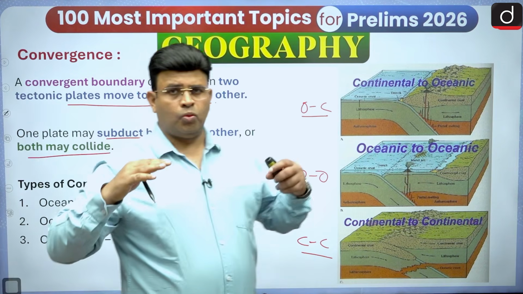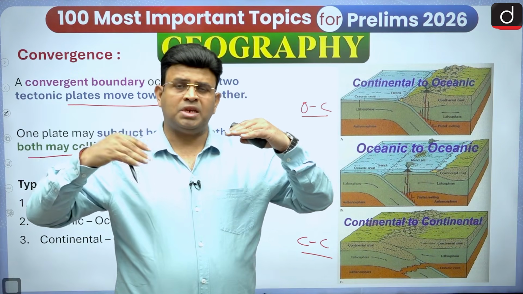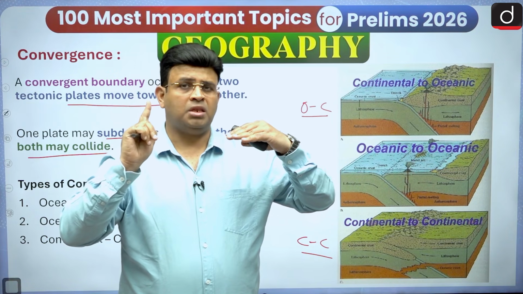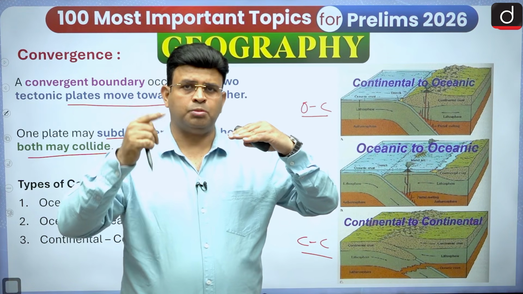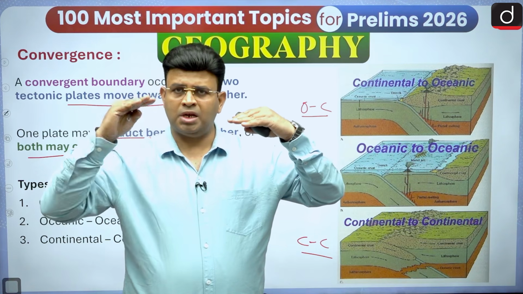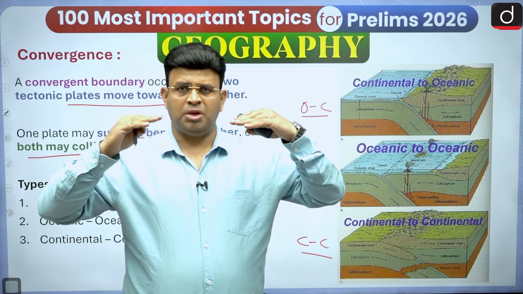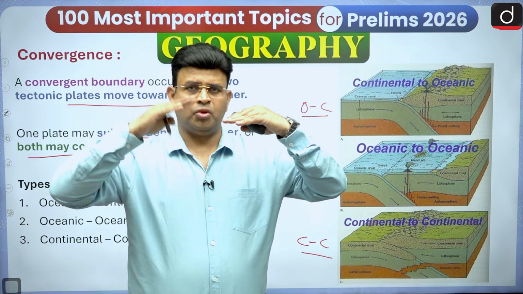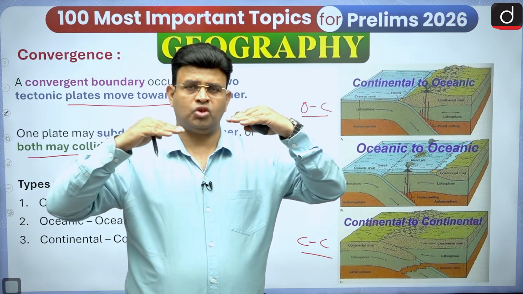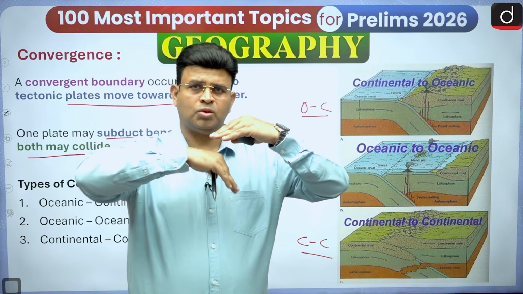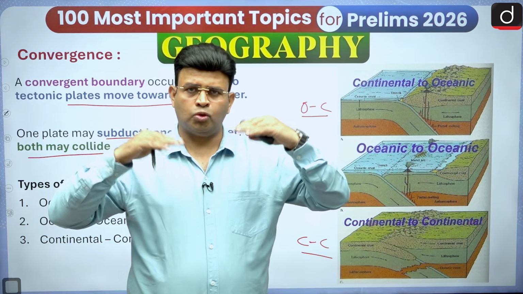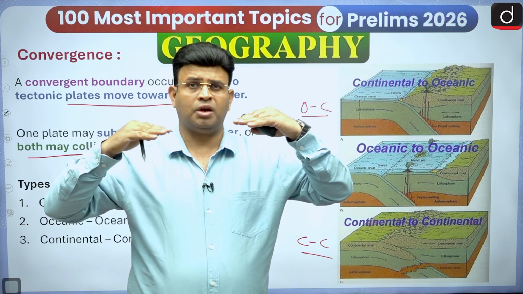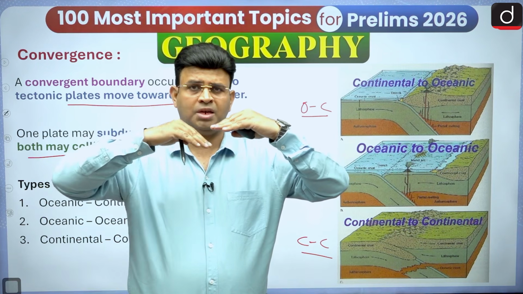When one plate is an ocean plate, there must be subduction. Oceanic plate is denser than continental, and it is made up of iron and magnesium, more dense. So when they are converging, because it is denser, it puts more pressure on the asthenosphere, so it will subduct below. Is it okay? In the case of ocean-ocean convergence, the ocean plate which is denser will keep on converging and subduct below.